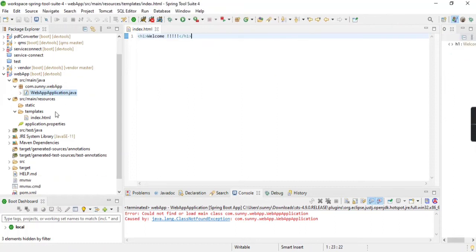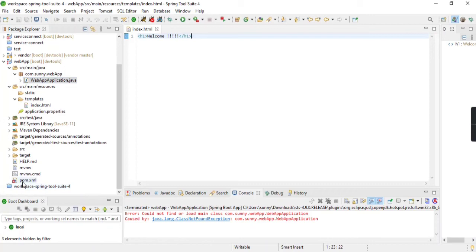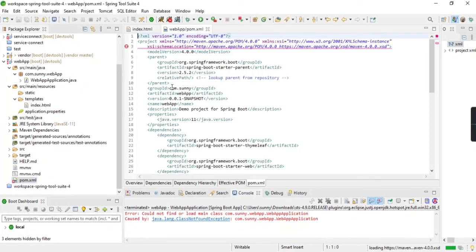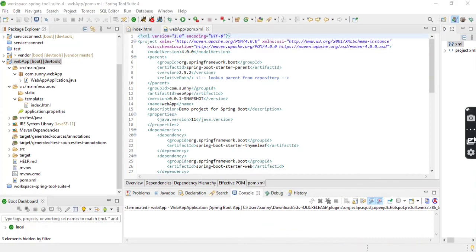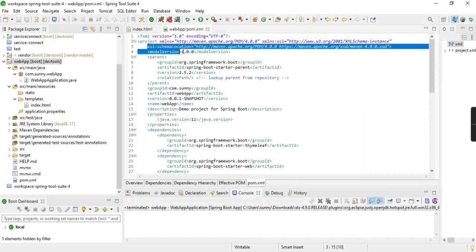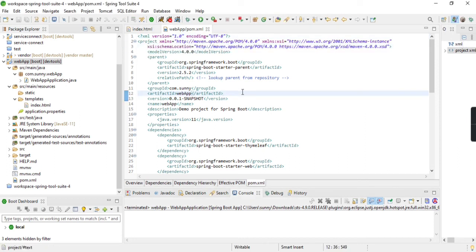I guess I need to rename this. Oh, there is an issue under this pom.xml. So here is the issue where you can see that this part has an issue. It says there was some issue over here under the pom.xml where this project wasn't able to run.